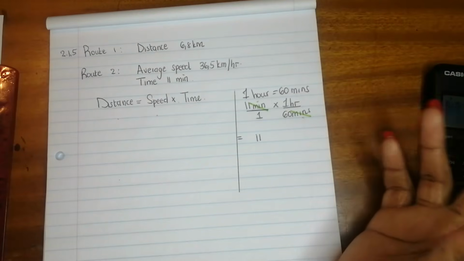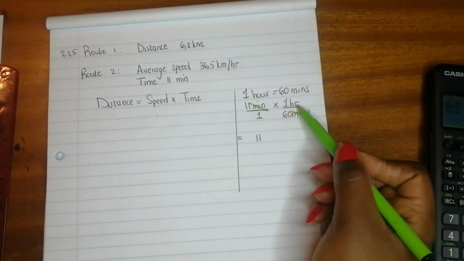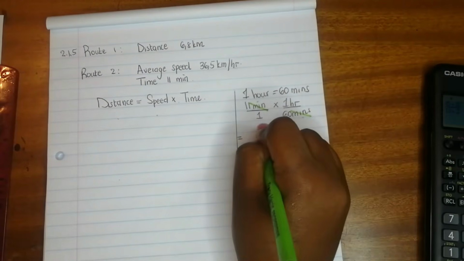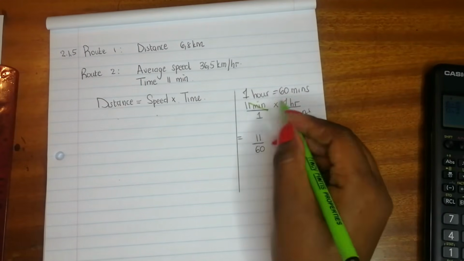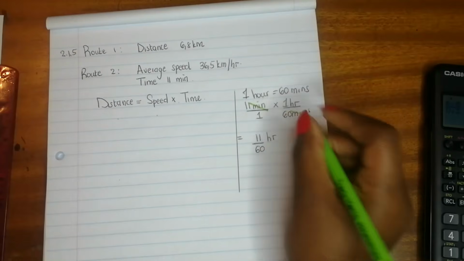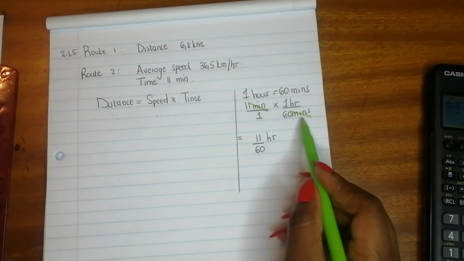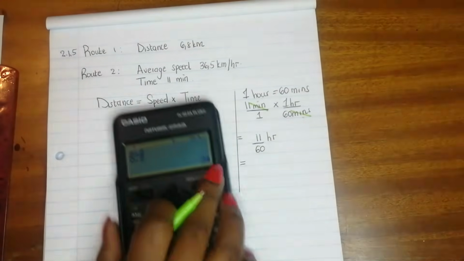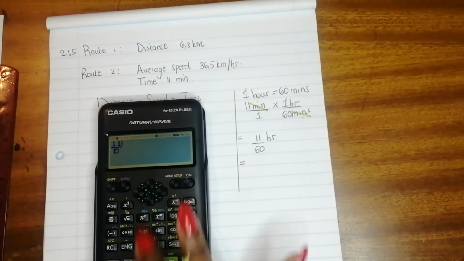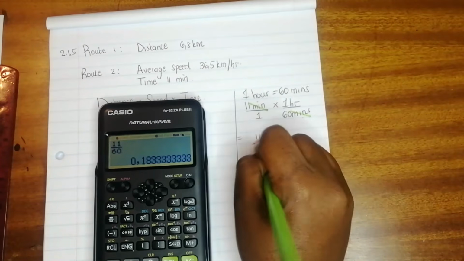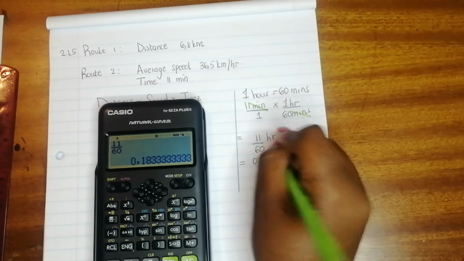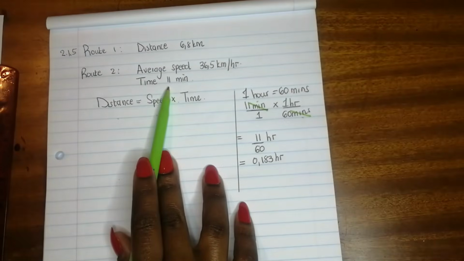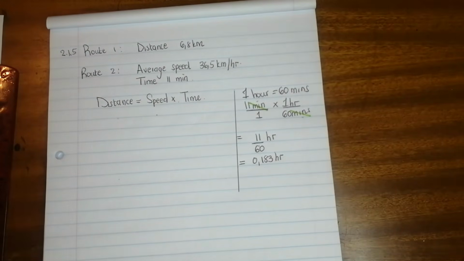This is just multiplication of fractions. 11 multiplied by 1 is 11 over 1 multiplied by 60. The units for minutes already cancelled. So our answer is going to be 11 over 60, which is 0.183 hours. So we've converted these minutes, our time, into hours, right?